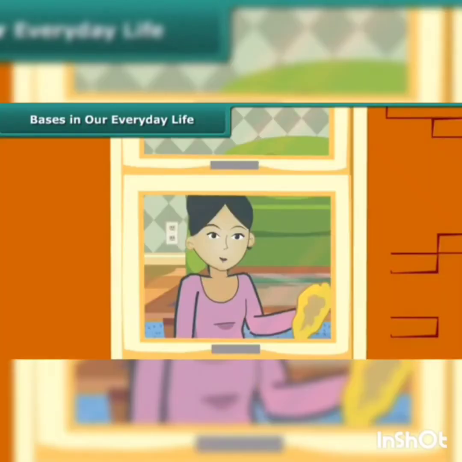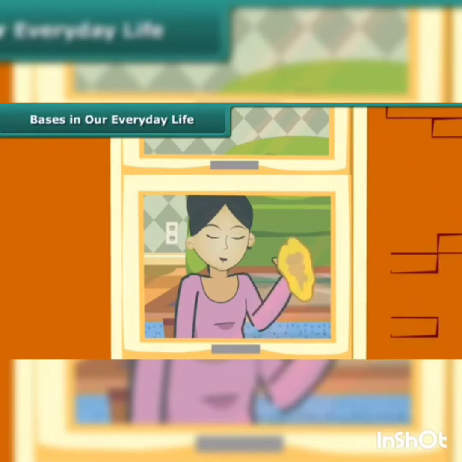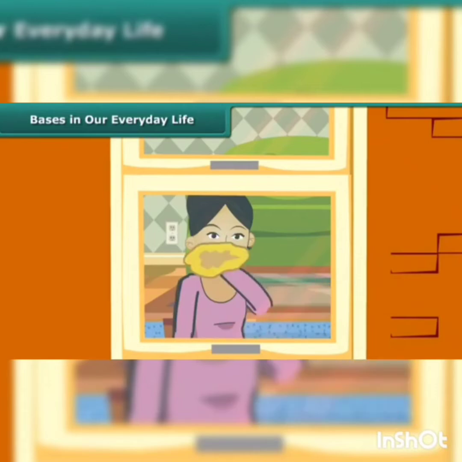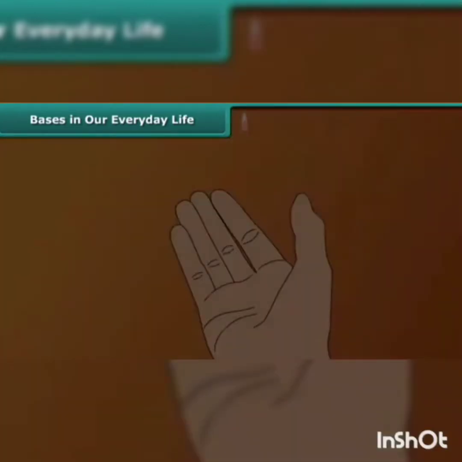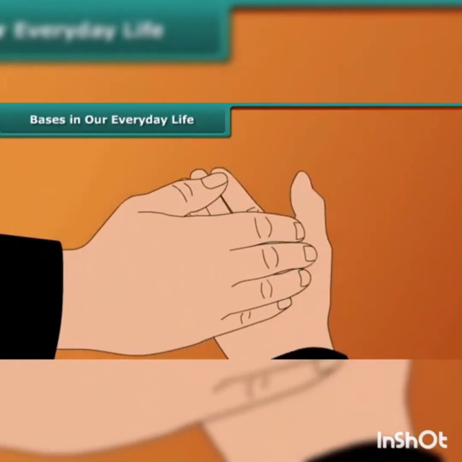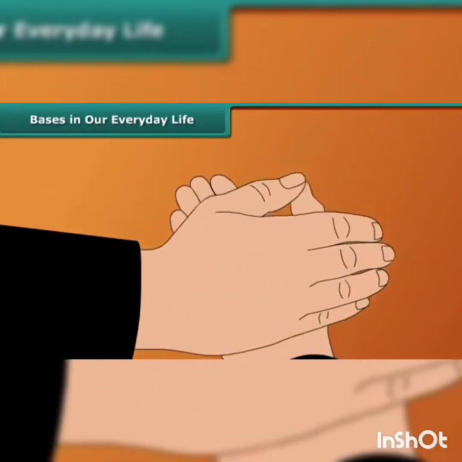When your mother cleans the window, put a drop of the solution she is using on your palm and feel it. What happens here? Yes, we feel a slipperiness in our palm. This is because of the presence of ammonia in it.